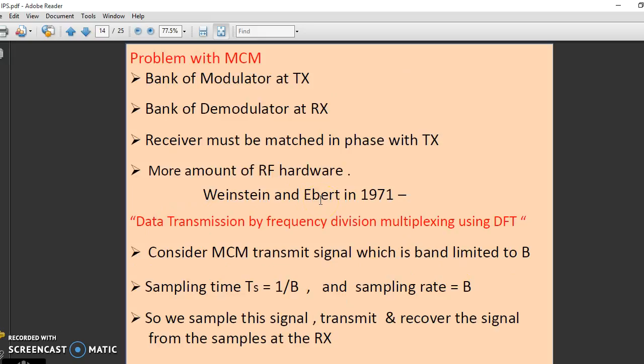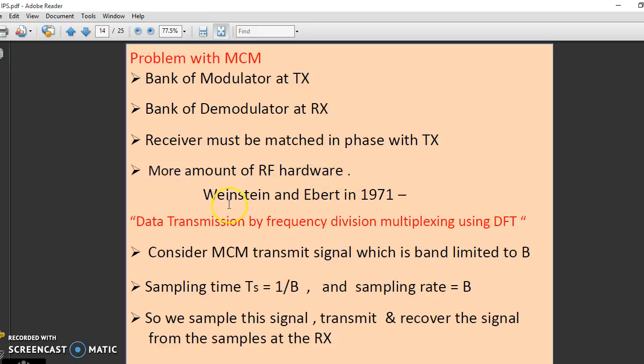But what's the problem? The problem in the MCM is that we need a number of modulators at the transmitter and a number of demodulators at the receiver. When the number of subcarriers becomes large, we require that many modulators at the transmitting end and that many demodulators at the receiving end. One more problem is that the receiver must be matched with the transmitter in phase. So overall, more hardware is required.